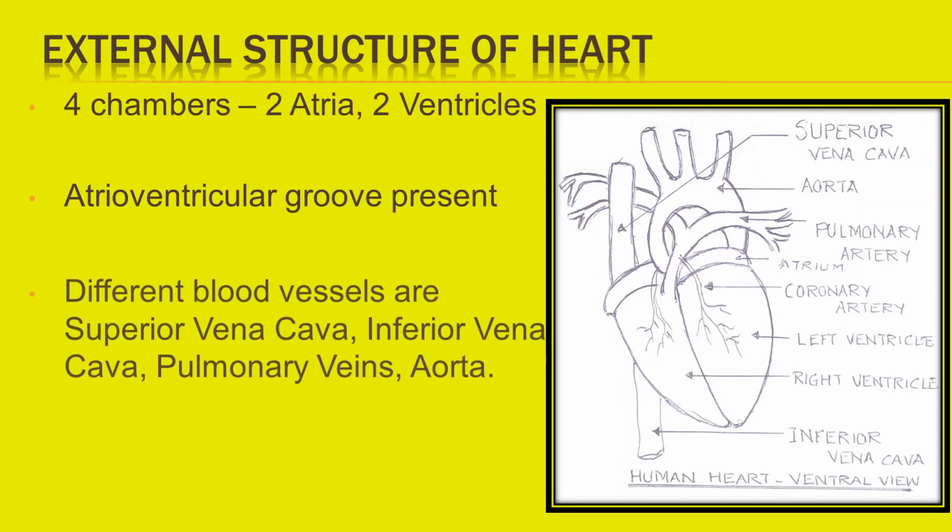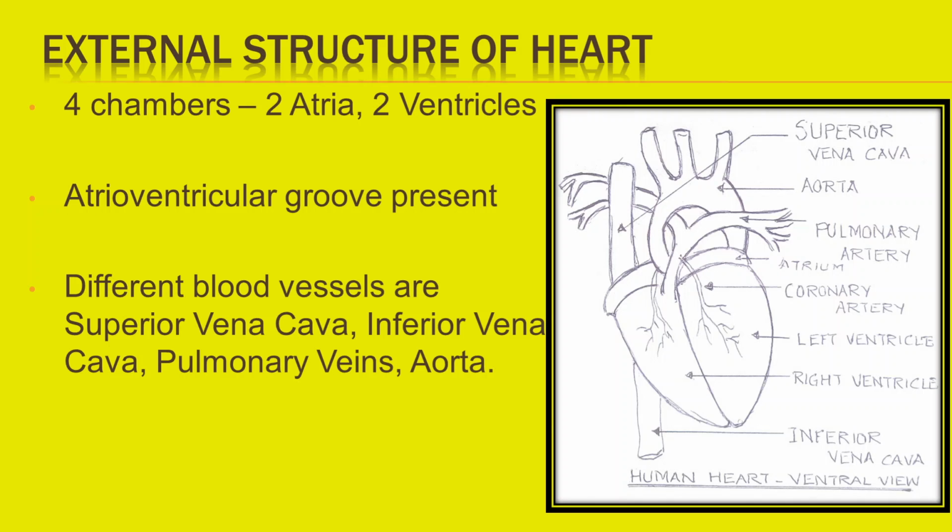The different blood vessels that enter or leave the heart are superior vena cava, which brings deoxygenated blood from head and upper region of the body and opens into right atrium. Inferior vena cava brings deoxygenated blood from lower region of body and opens into right atrium.